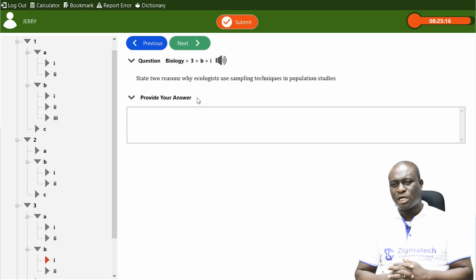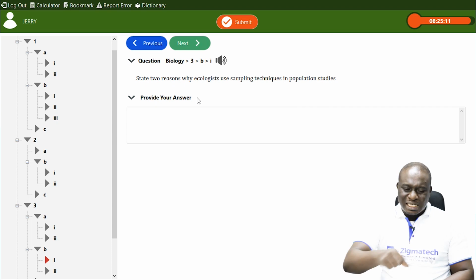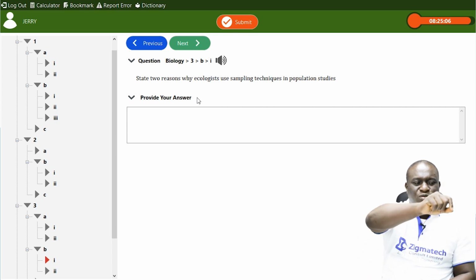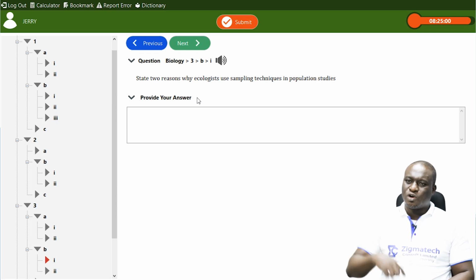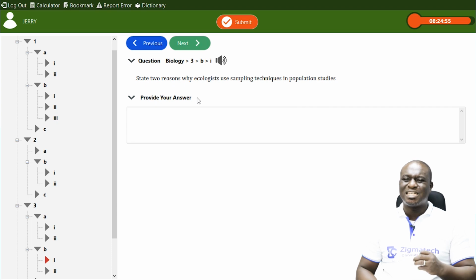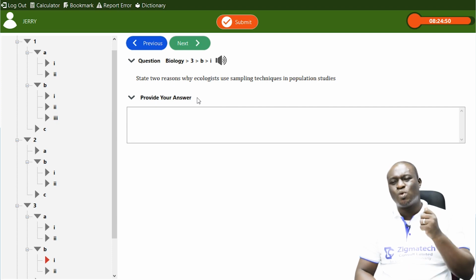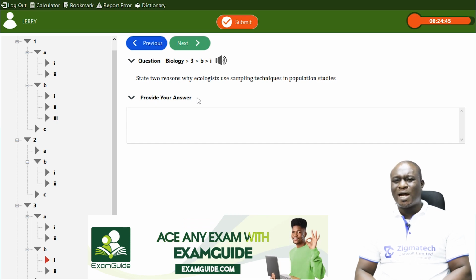I'm just going to give you two things very quickly. Number 1 is that counting them one after the other can be so exhausting. Imagine you going to count each plant, each grass. It's going to be so exhausting, or counting each organism you see. That is going to be so exhausting. And number 2 reason is that it is also time consuming. Counting is time consuming. It wastes a lot of time. So these are 2 important reasons why ecologists prefer using sampling methods for population studies.